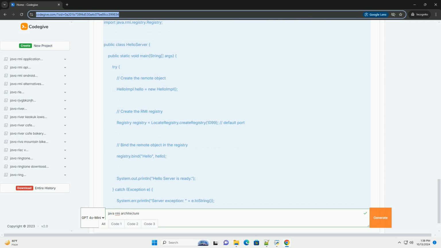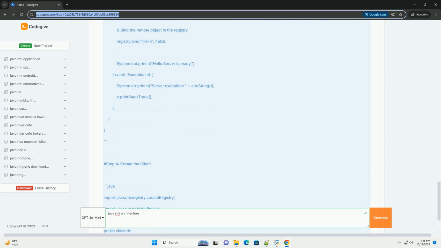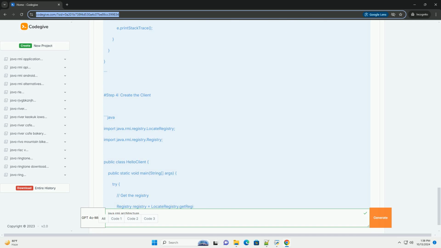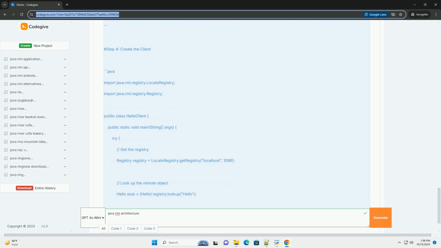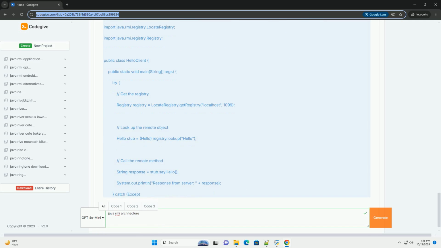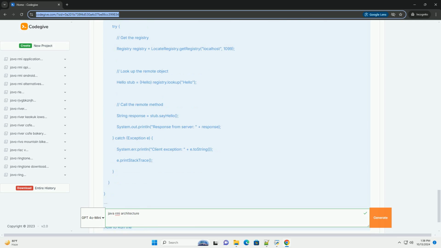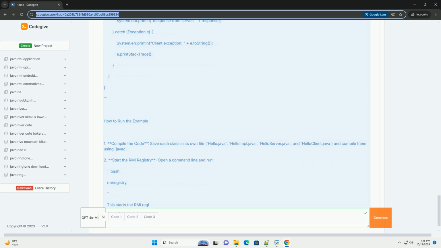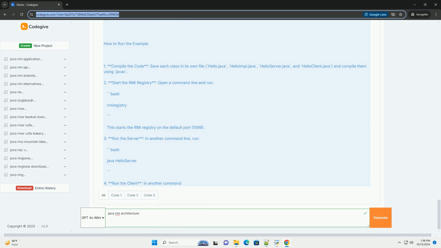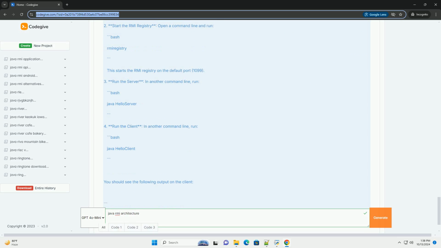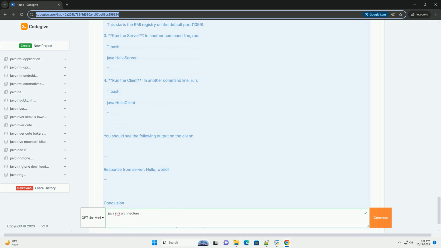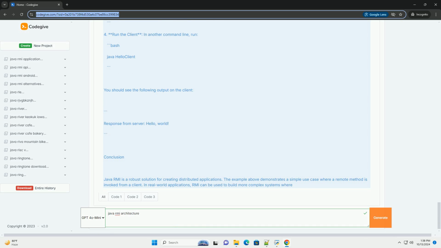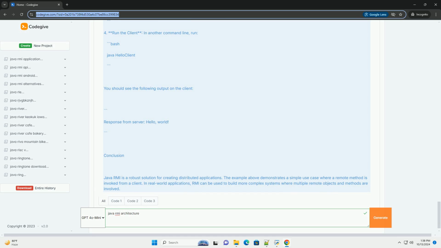RMI architecture. The RMI architecture consists of several key components. 1. Remote objects, objects that can be called remotely. They must implement a remote interface. 2. Remote interface, a standard Java interface that declares the methods that can be called remotely. This interface extends java.rmi.Remote.